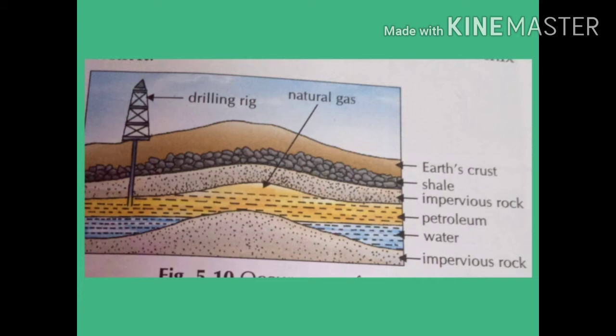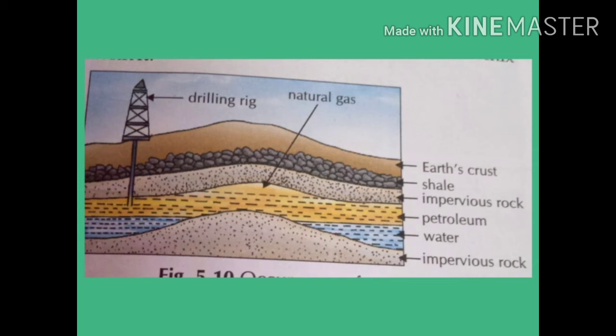The petroleum so formed passed through porous rocks until it got trapped between some impervious rocks. The natural gas always occurs above the petroleum under the earth. The picture you are seeing on your screen shows the different layers of the earth, and it also shows the position of the petroleum and natural gas.